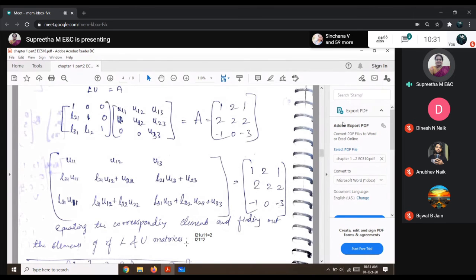And also you should tell me which is easier. Those who have completed can put the L matrix and U matrix in the chat box by using this method.